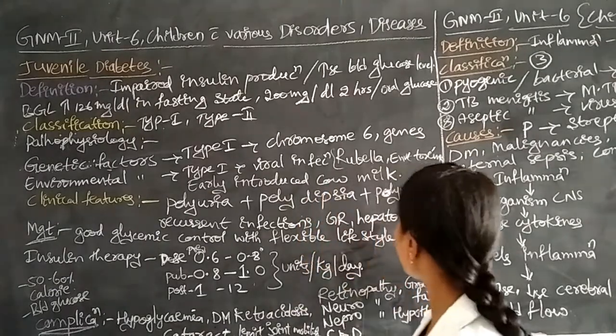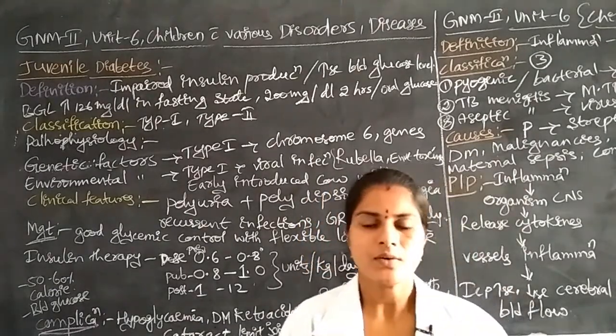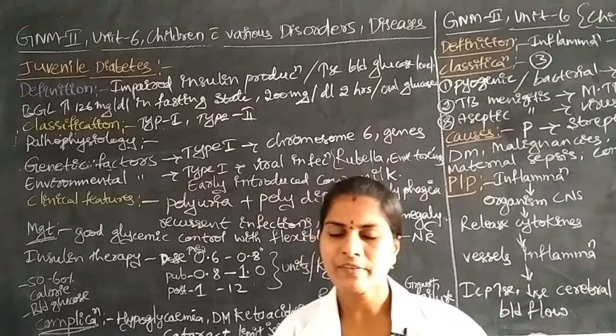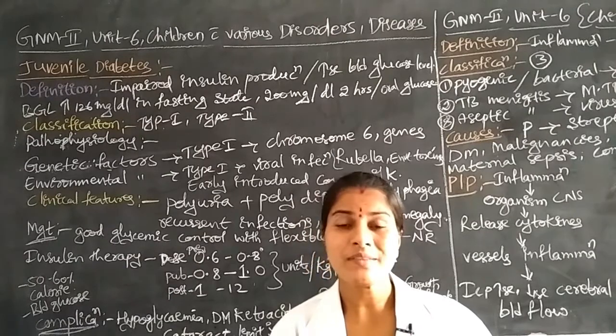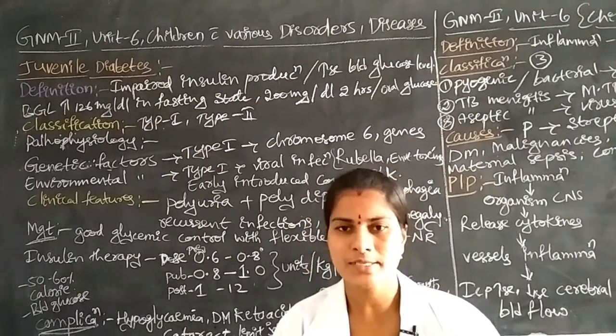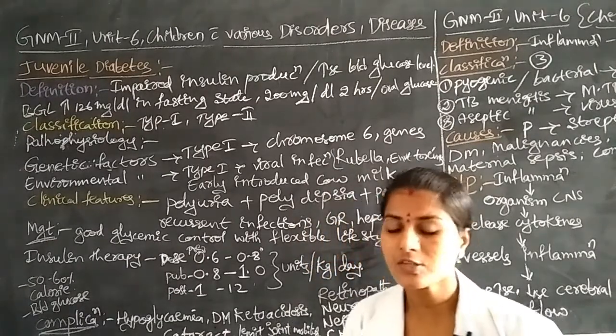Next another one is hepatomegaly. The children affected by juvenile diabetes have liver size increased beyond the normal size. Liver functions are also decreased.